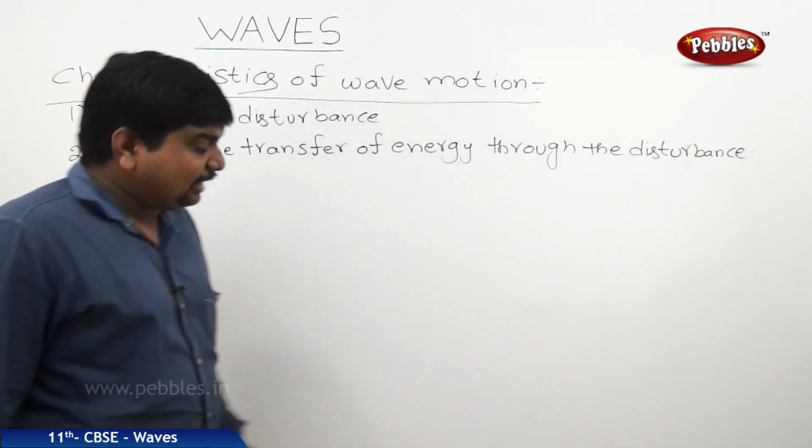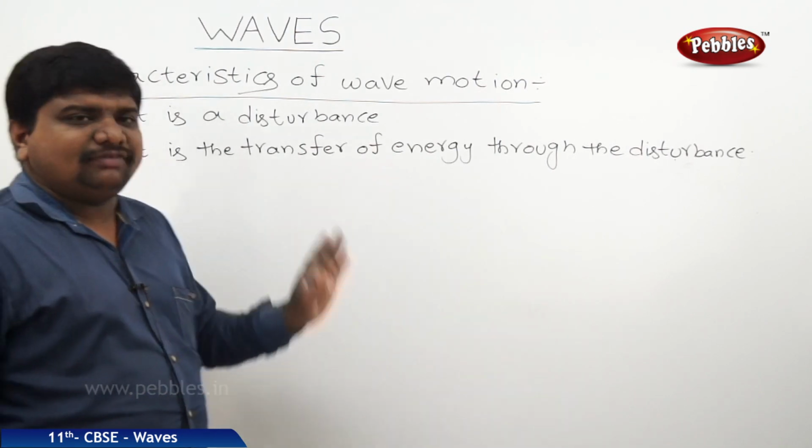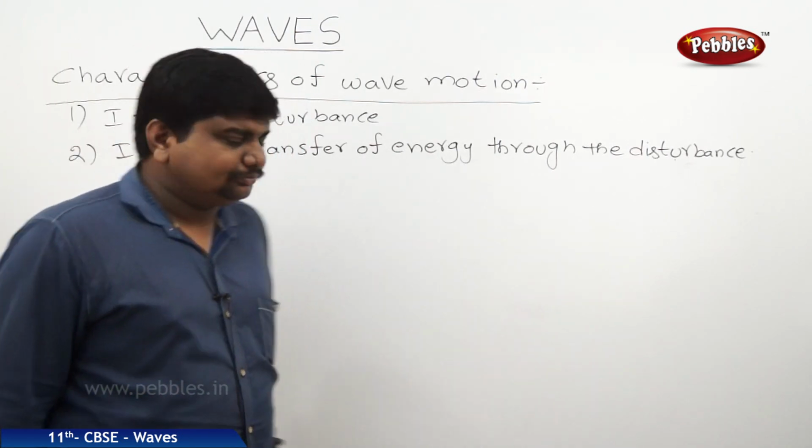When a wave is propagating, it is simply a transfer of energy. Transfer of energy is a must.